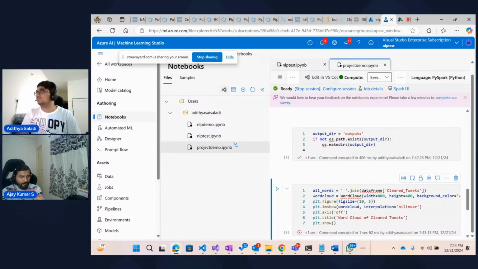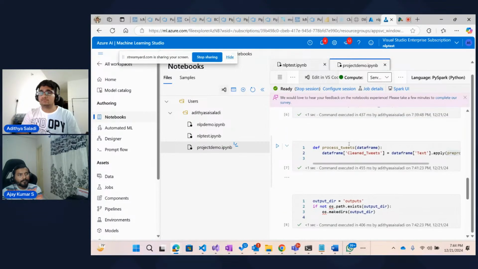Outputs, I've added the folder. Before that, we have done the processing of tweets. That's also done. Where did I miss to call the pre-processed tweets?